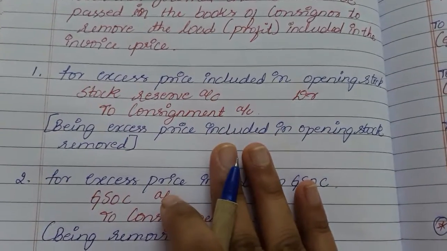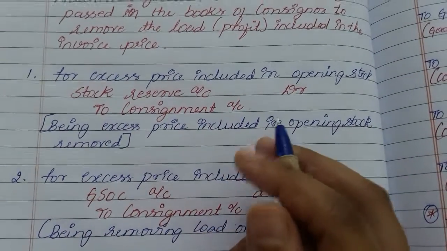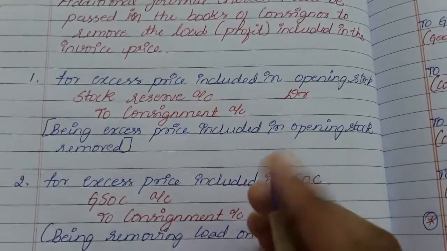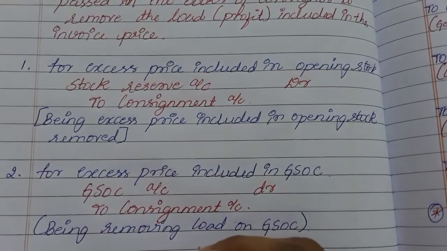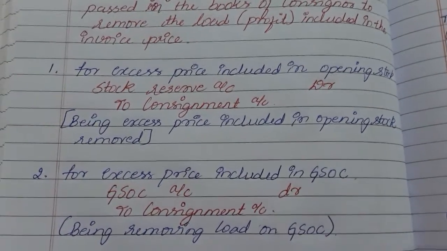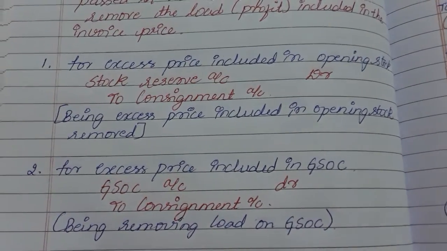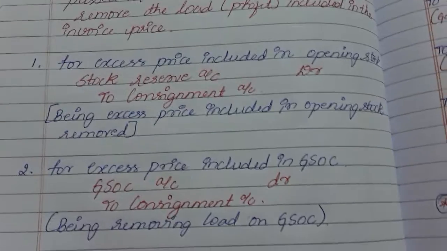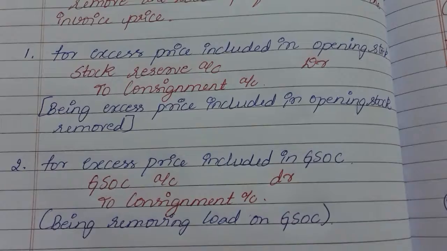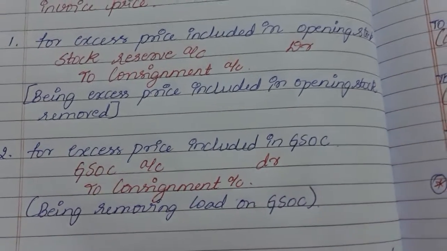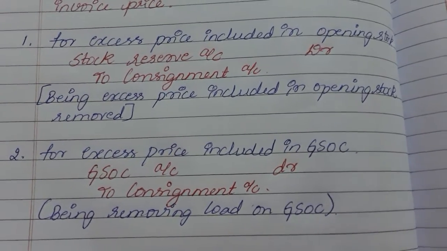So next, first journal entry. For what will the first journal entry be prepared? For excess price included in the opening stock. So for example, when there is an opening stock with the consignee, that also includes the excess price. So that has to be removed from the opening stock. See for example, the consignor will send the consignee goods worth 250 rupees, but the cost of producing that product is 200 rupees. But the consignee will not know that the cost of producing that product is 200 rupees. He thinks that maybe 250 is the producing cost of that product.